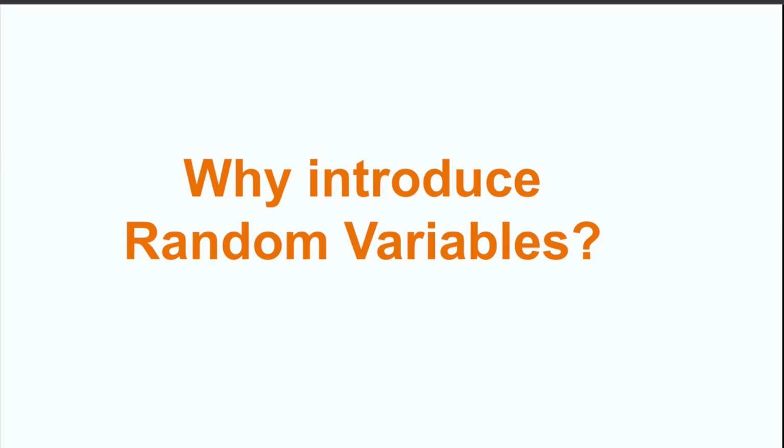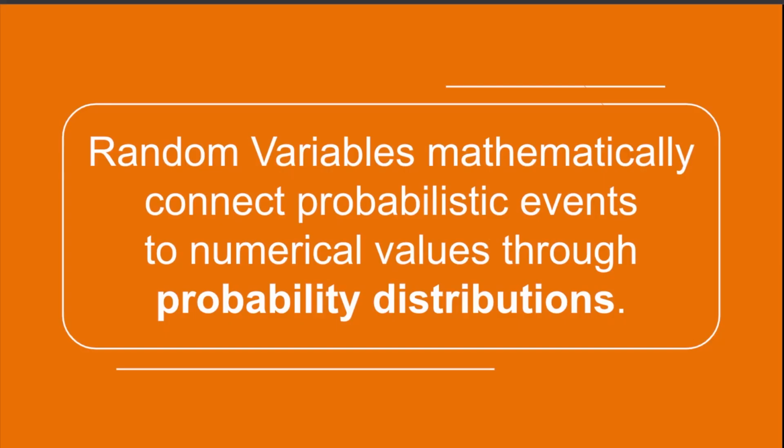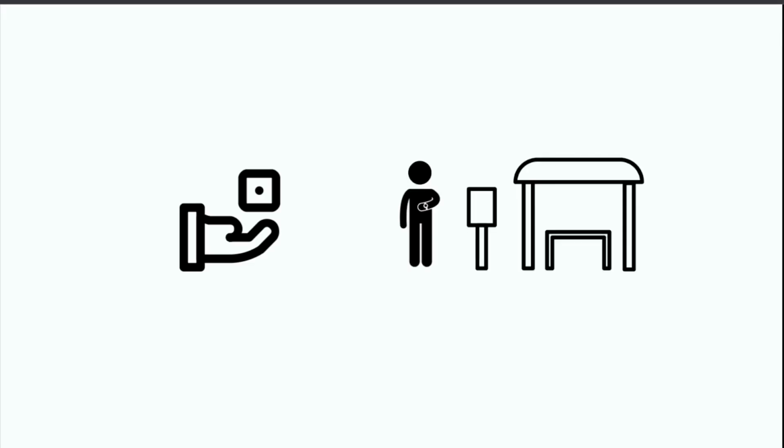As we get ready to discuss these discrete random variables, we need to think about why random variables are needed at all. It seems like it's possible to say that a coin flip is going to be 50-50 without talking about variables, so what's the point? In short, random variables mathematically connect probabilistic events to numerical values. We model events as draws of a random variable with a certain underlying pattern or probability distribution. Crucially, random variables provide a way for us to talk about all types of random circumstances using a unified mathematical language. This means that we can talk about the outcomes of the roll of a die and how long you have to wait for a bus using the same general structures.